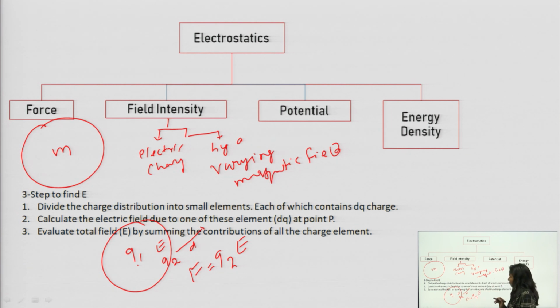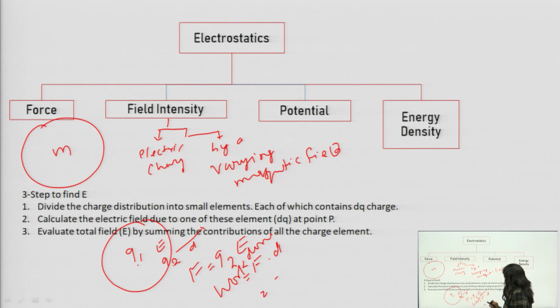So the total work done to move this Q2 charge from this place to this place will be equal to F dot d. This is known as work done. This work done is alternatively known as the total change in potential energy. Now potential is nothing but the total potential energy per unit charge.